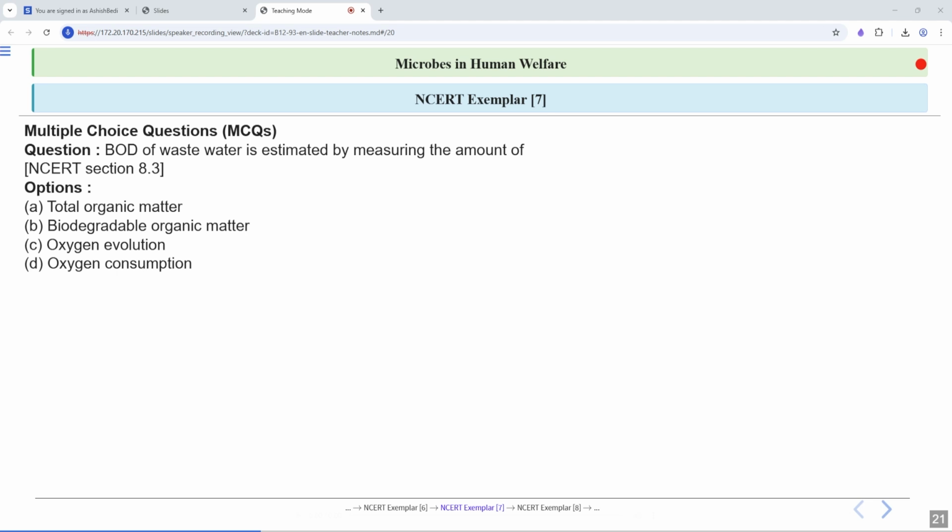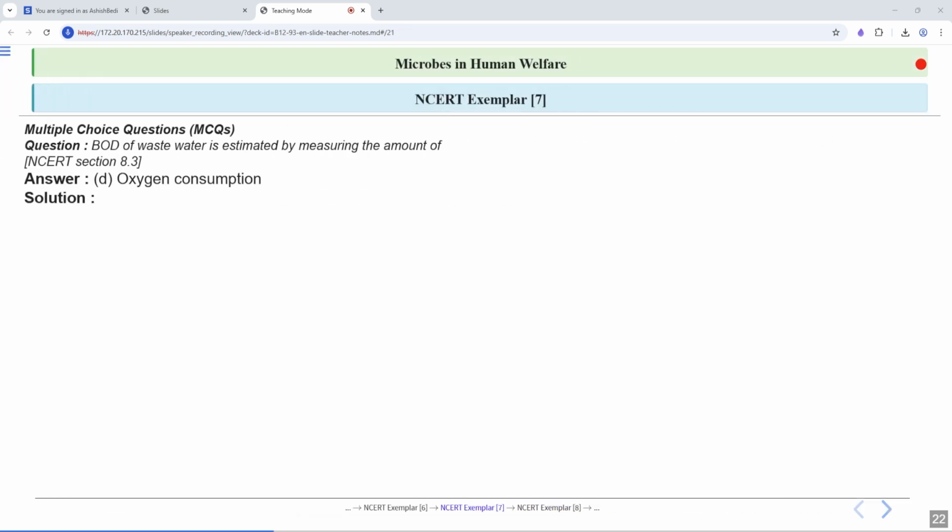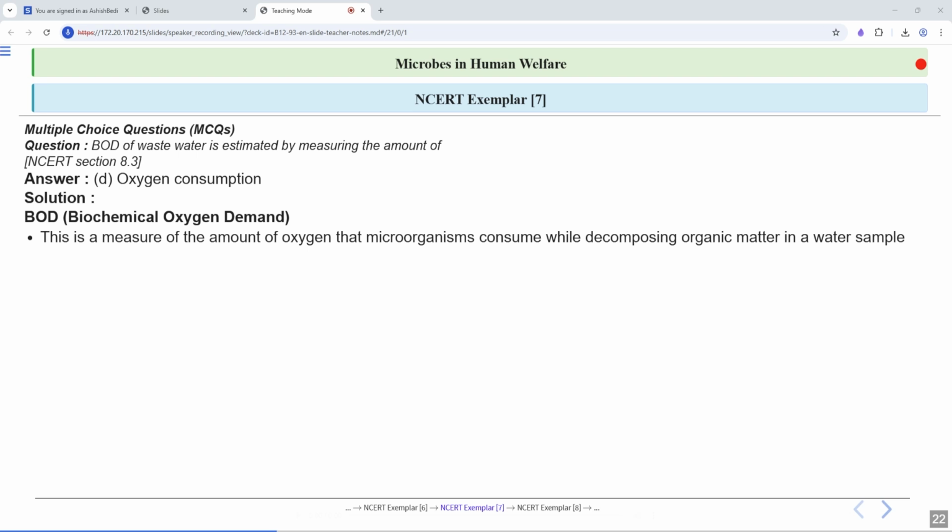Next question, BOD of wastewater is estimated by measuring the amount of. The options are total organic matter, biodegradable organic matter, oxygen evolution, and oxygen consumption. Option number D, oxygen consumption, is the correct answer. So BOD is biochemical oxygen demand. BOD is a measure of the amount of oxygen that microorganisms consume while decomposing organic matter in a water sample. You can imagine microbes as tiny cleaners using up oxygen as they work.